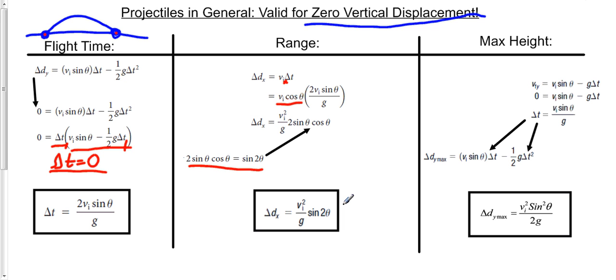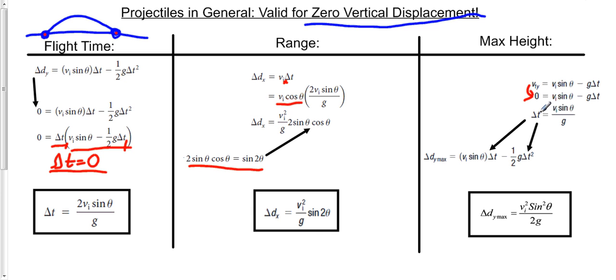Notice no quadratic equation required. So there's the range of a projectile. Again, valid for any zero vertical displacement. And the last one I want to talk about here is max height. So again, starting from this expression, this rearranged form of k2. Again, for max height, I want to find a spot where the vertical velocity goes to zero.